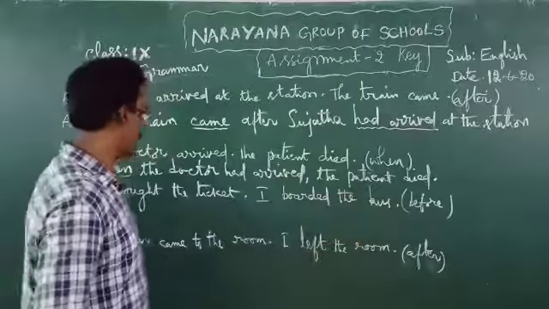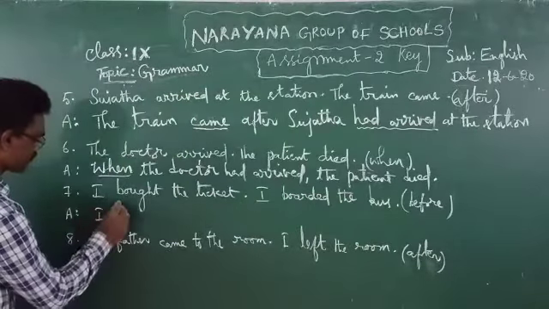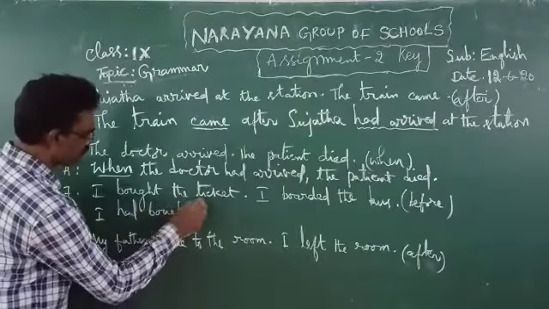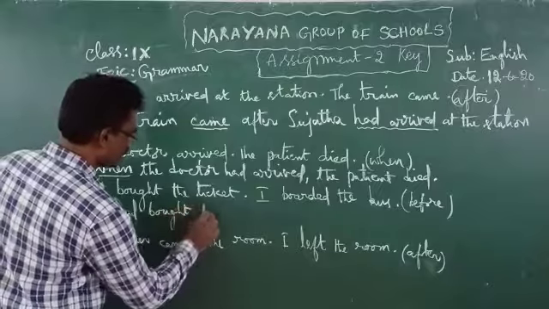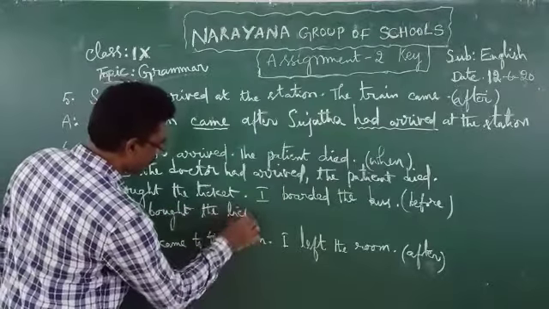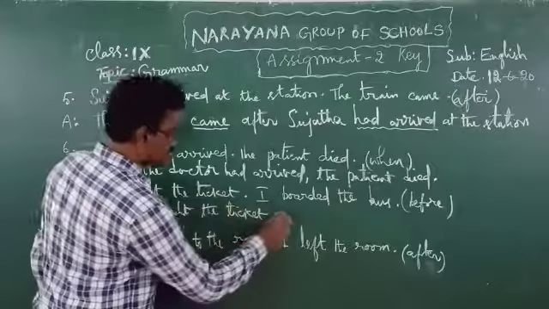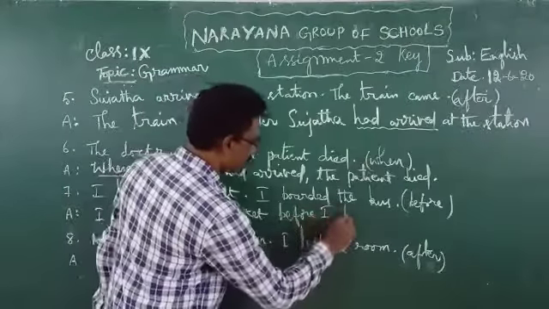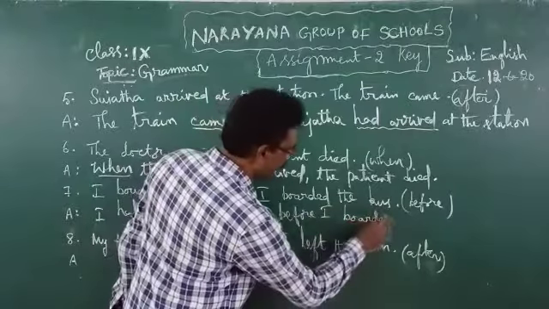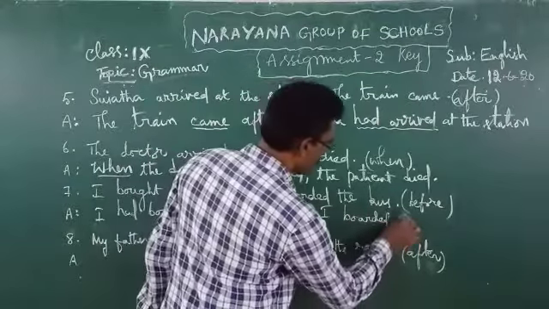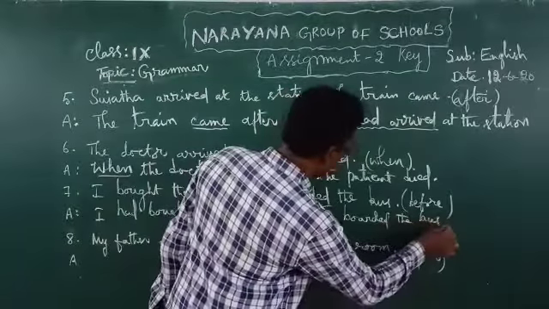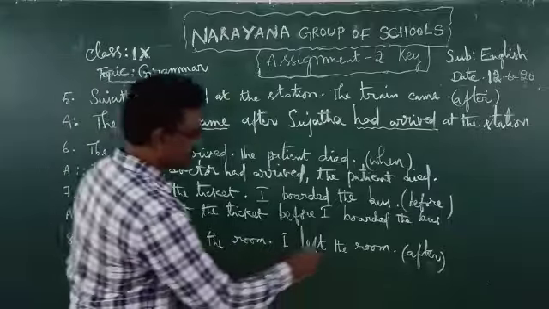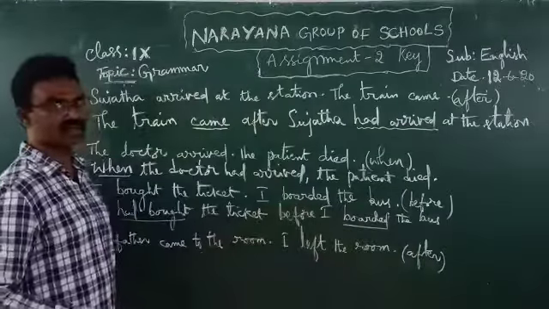So by using before, I had bought the ticket before I boarded the bus. So this is the first completed action, so it must be in past perfect tense. This is the second completed action, simple past tense.